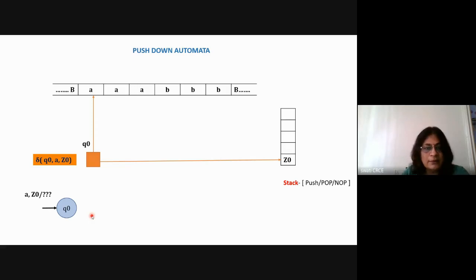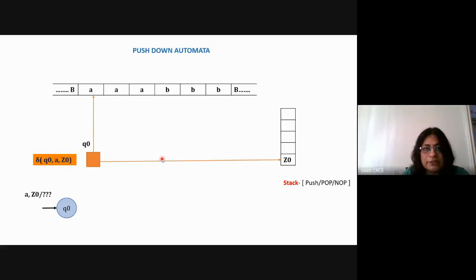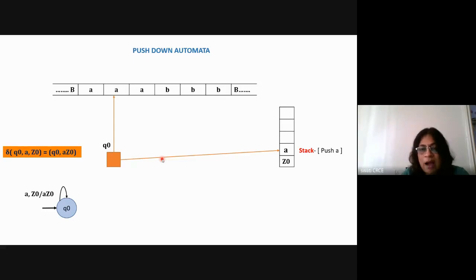Now the machine will start working. It will read A, and it has to add the A onto the stack. So what will it do? It has added this A onto the stack. With the addition of this A into the stack, the top of the stack is changed and the read head has gone ahead. After reading A with Z0, it will add A onto the stack. At the same time the top of the stack is changed, the read head is reading the next symbol, and the machine is going to remain in the same state.